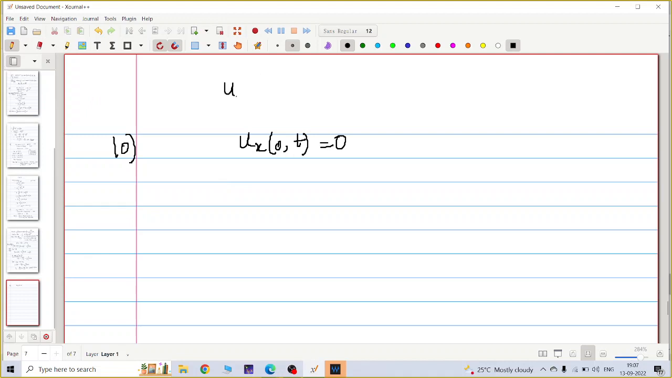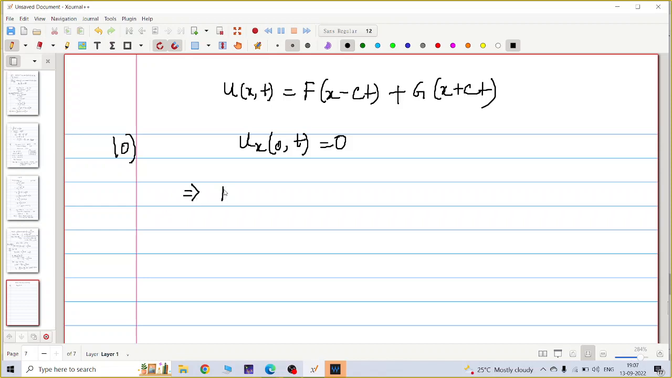Now what is my u? u is capital F(x minus ct) plus G(x plus ct). Now what is u_x? Can you tell me? u_x is F'(x minus ct) plus G'(x plus ct). Here x is 0, not t equal to 0. In my previous problem, t was 0.